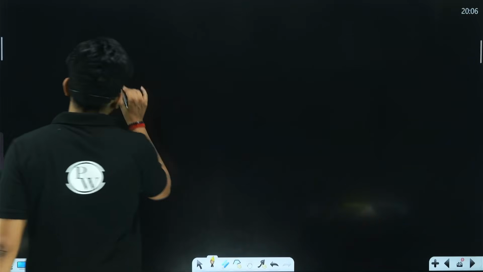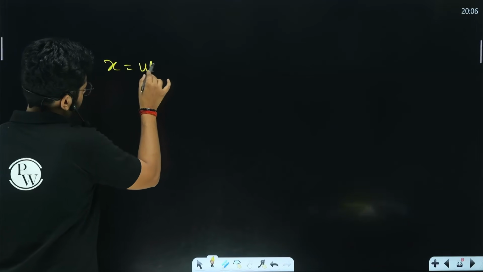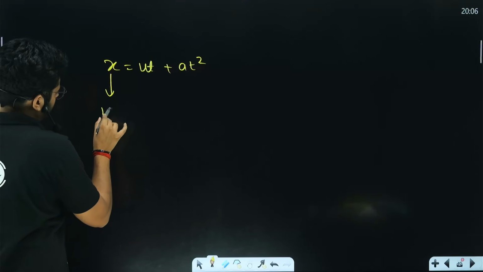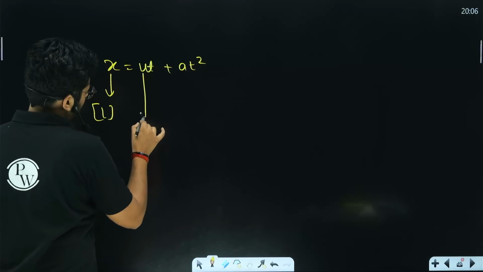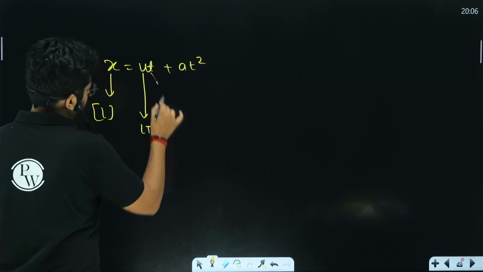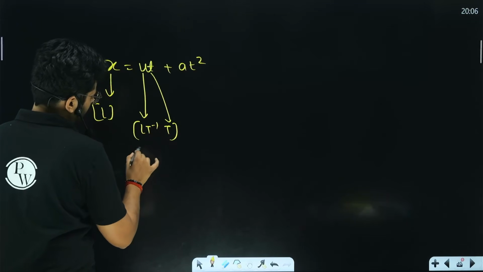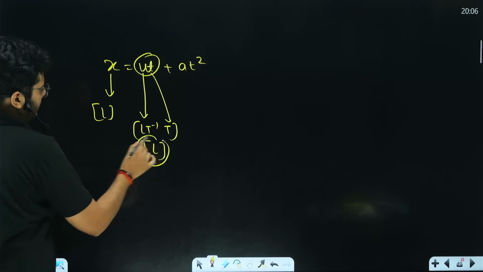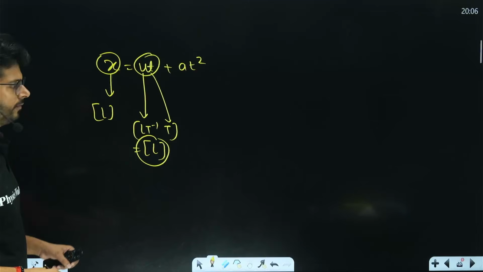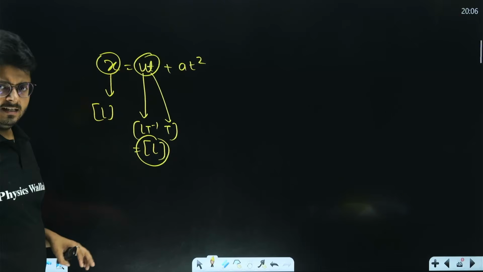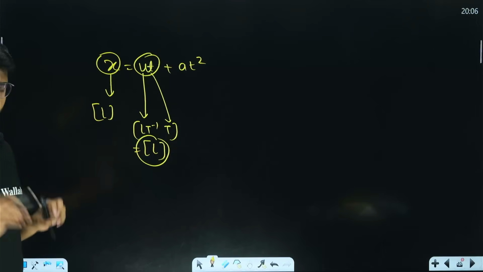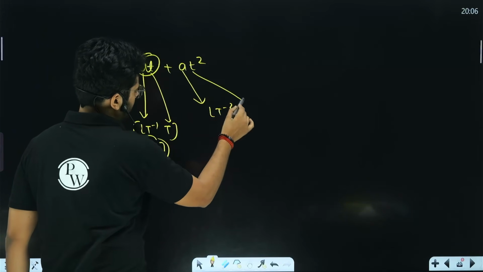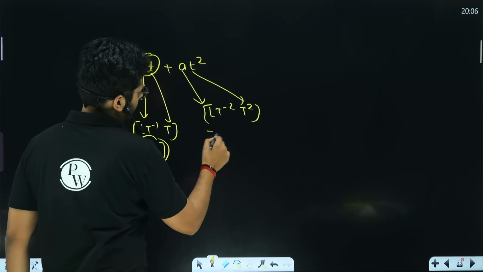Here you have x equals ut plus at square, right? So this is displacement, the dimensional formula for that is L. This is velocity, L t minus 1, and then this is time. So L t minus 1 times t, again only L. So this term also has the same dimension L, which is the dimension of x, and they are separated by an equals sign. So till now we have the same dimension, we are going well, right? The dimensional formula for acceleration is L t minus 2 and for time squared is t squared. So for this one again we have L.